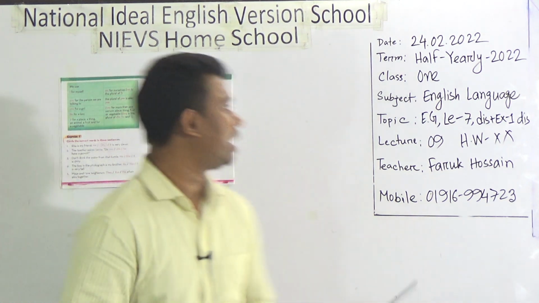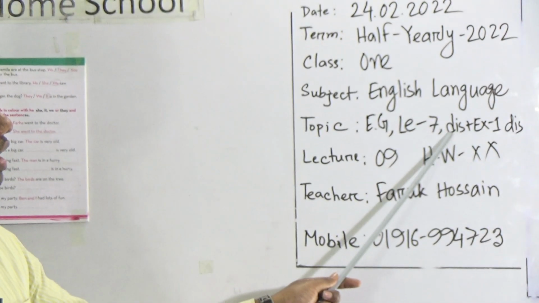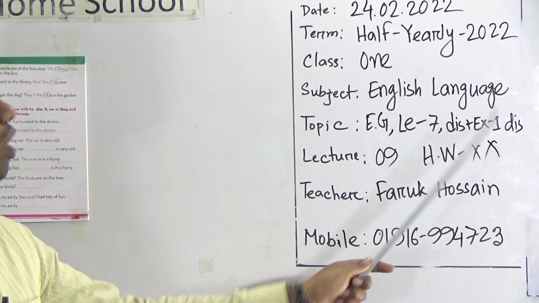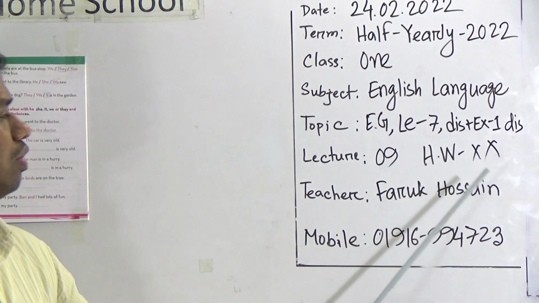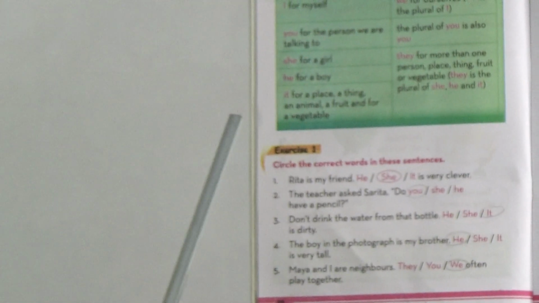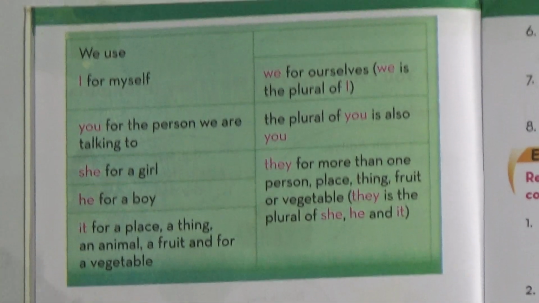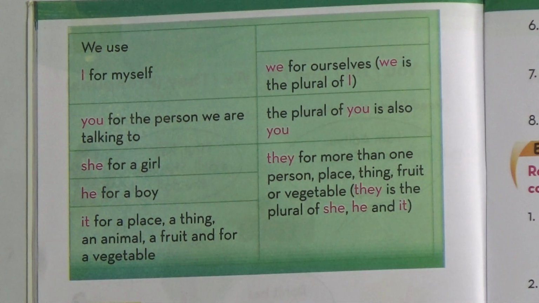And our today's topic is from your Enjoying Grammar book, Lesson 7, discussion and exercise 1 discussion. You have no homework regarding this class. Dear students, here you will get exercise 1, and first of all I will request all of you to open your Enjoying Grammar book at page number 19. The lesson is about pronouns. You already learnt what a pronoun is.